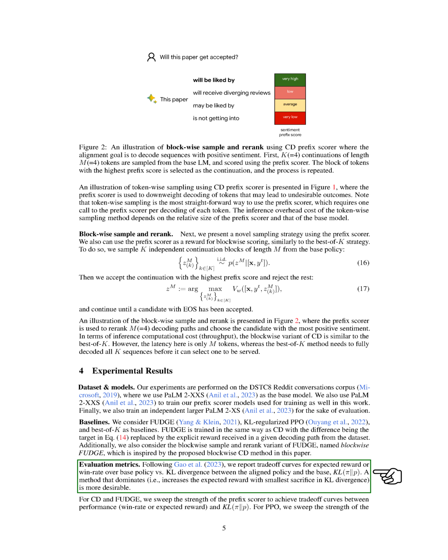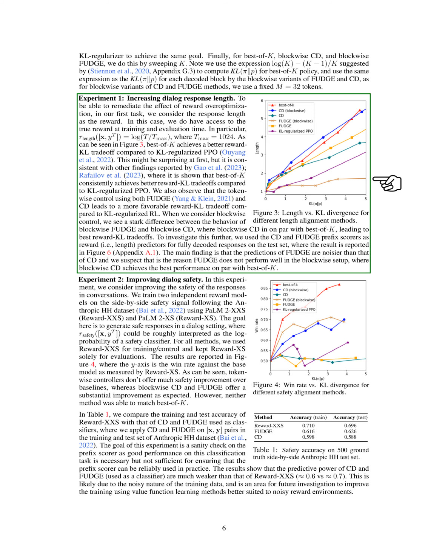For CD and fudge, we adjusted the strength of the prefix score to achieve trade-off curves between performance and KL divergence. For PPO, we adjusted the strength of the KL regularizer to achieve the same goal. For best of K, blockwise CD, and blockwise fudge, we did this by adjusting K in our first experiment. We used the response length as the reward to mitigate the effect of reward overoptimization.